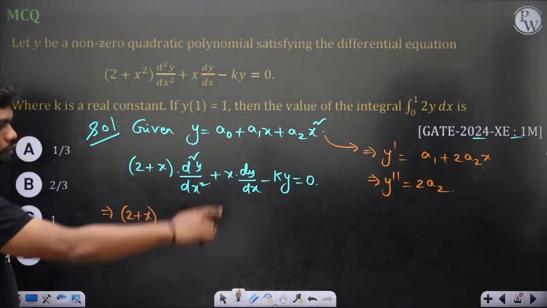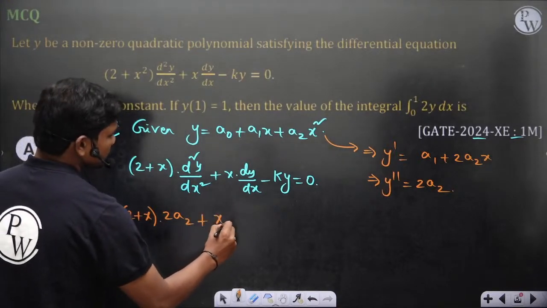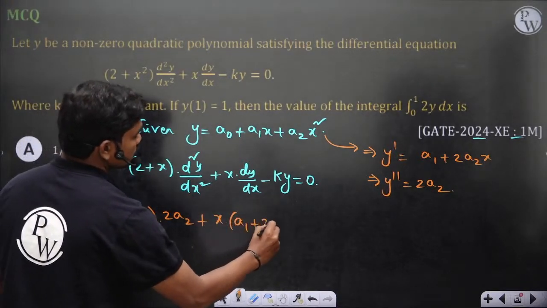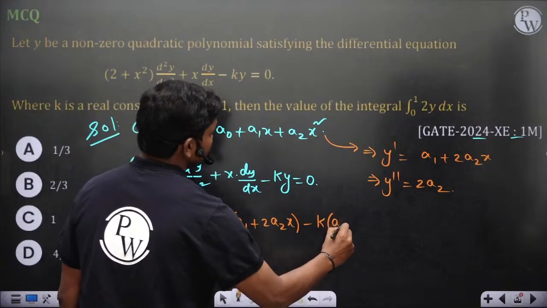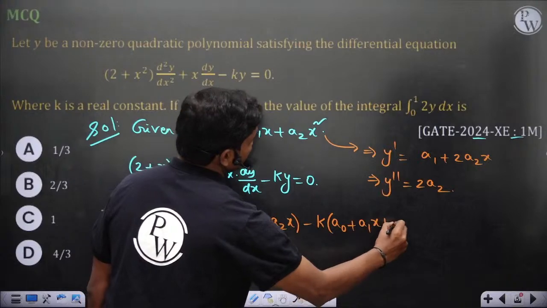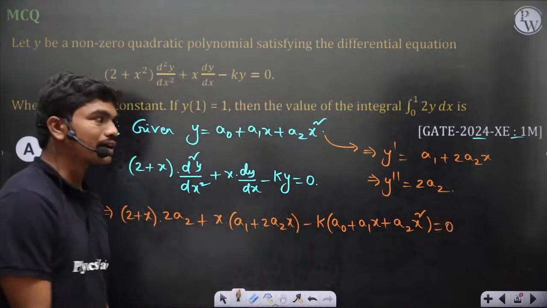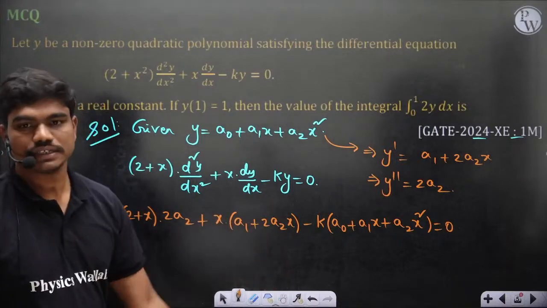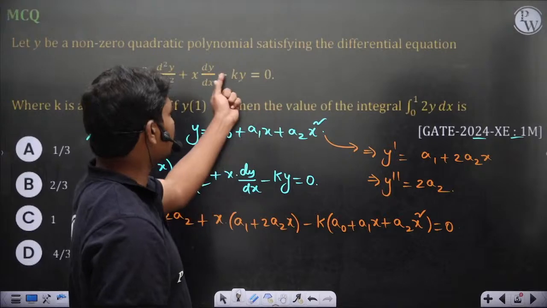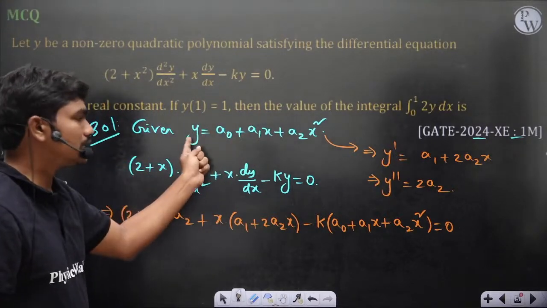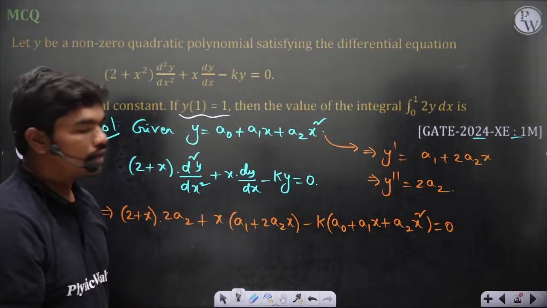So (2 plus x square) into the second derivative 2a2, plus x into dy by dx, which is a1 plus 2a2x, minus k times (a0 plus a1x plus a2 x square) is equal to 0. You can see these are the different constants that you have. Now it's also given that y of 1 is equal to 1, meaning if you put x is equal to 1, the y value is also 1. That's the boundary condition they have given you.